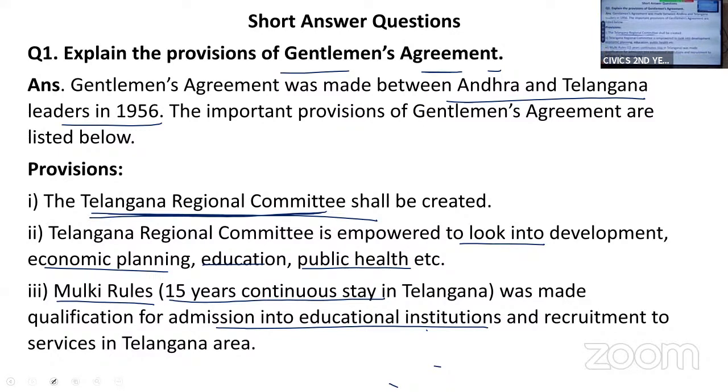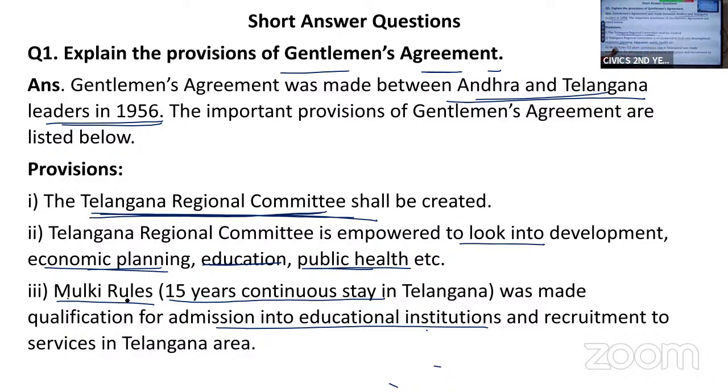So quickly, I'll revise it. The gentleman's agreement was made between the leaders of Andhra and Telangana in 1956. After this gentleman's agreement, Andhra Pradesh was formed on 1st November 1956. So what are the provisions of the gentleman's agreement? It promised that a Telangana Regional Committee shall be created. Why? To look into the development, economic planning, education and public health in the Telangana region.